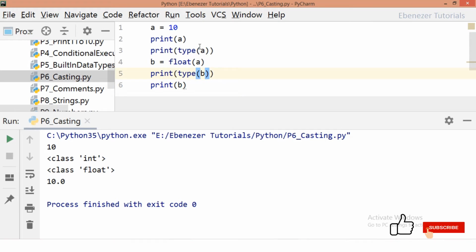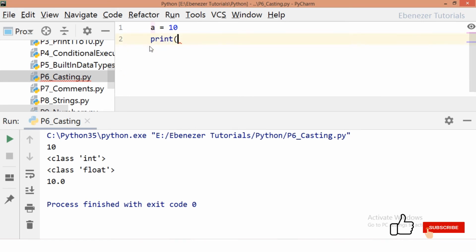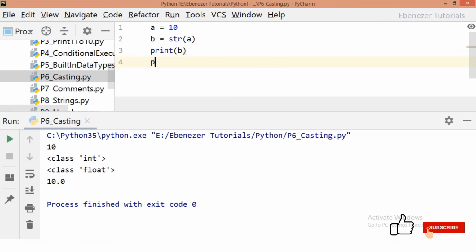The first thing that we will be looking at is what we can convert an integer type into. Now this is a. What we saw first is how we convert it into a float. Now we can also convert it into a string. So what I will be using is str, and I will be passing this value inside. Now when I print b, and also print the type of b,